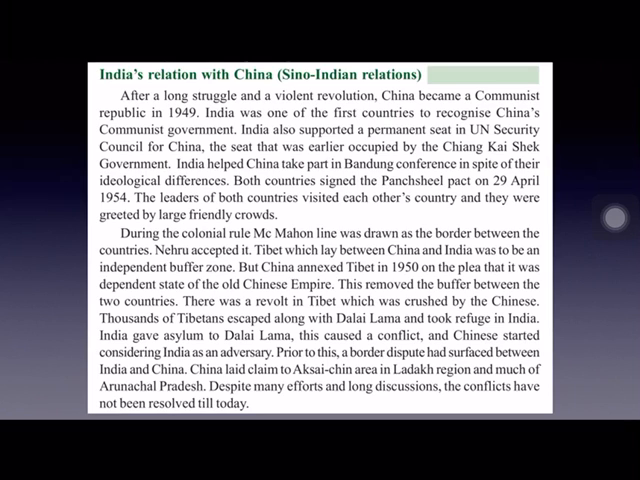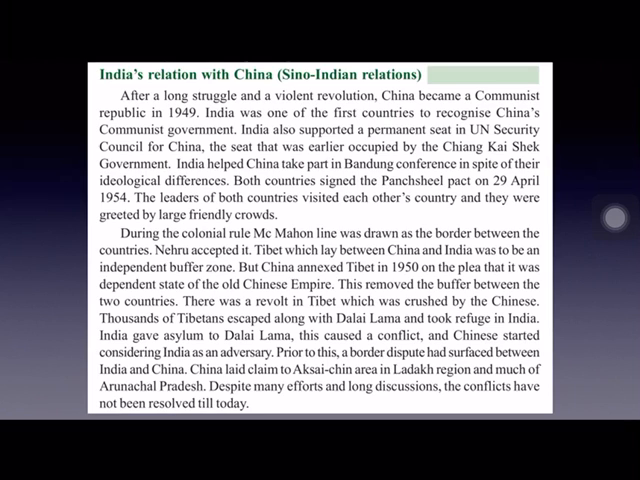But China, violating this McMahon line, annexed Tibet in 1950, saying that Tibet was, once upon a time, when there was the old Chinese empire, part of that old Chinese empire. So it annexed Tibet in 1950.